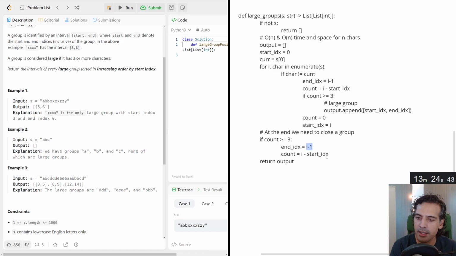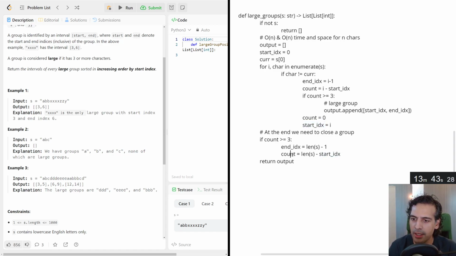So the end index is equal to the length of the array. And we could technically use I again, but just for clarity, we're going to not do that because who knows what happens to I in the meantime. And start index was set correctly.